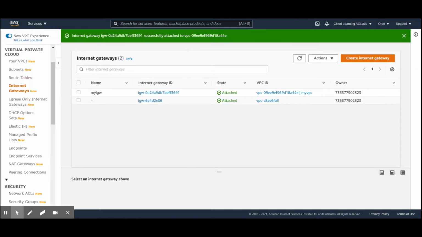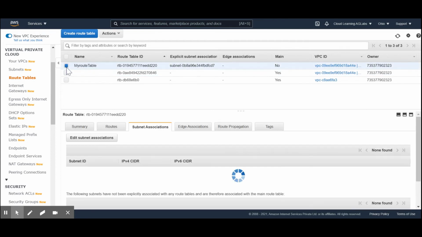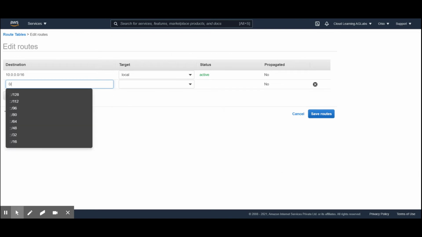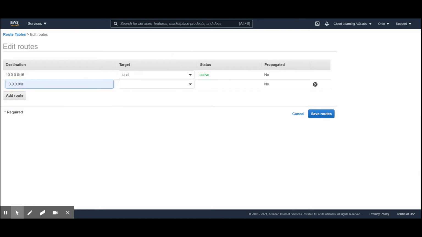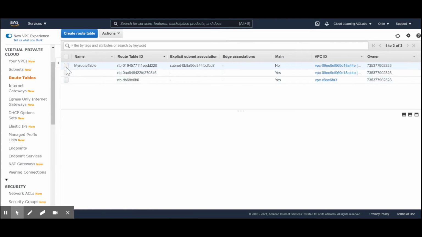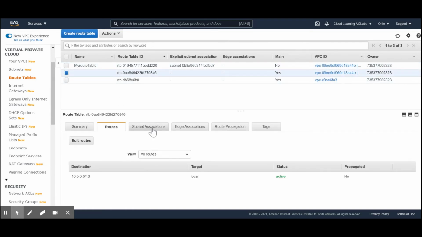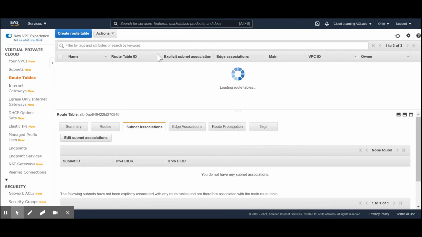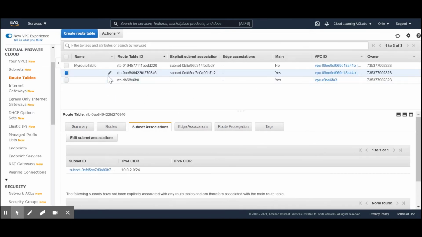Okay, so now we have created the internet gateway. What we will do is, in our route tables, we will define a route so that all the destinations coming from the internet will be routed through the internet gateway which you have created, and we'll click on save. And the default route table which is created, in this we will associate a subnet which will be the private subnet. So our private subnet is associated with the main route table, and the public subnet is being associated with the new route table which we have created, which has a route towards the internet gateway.